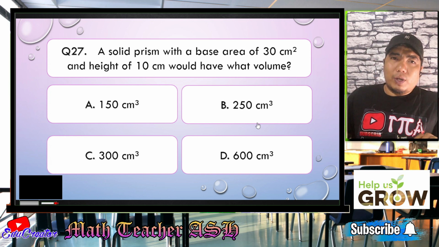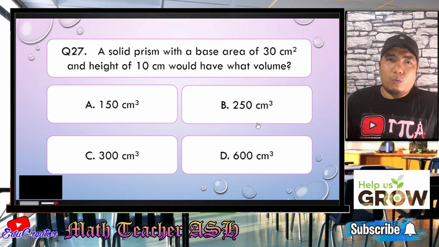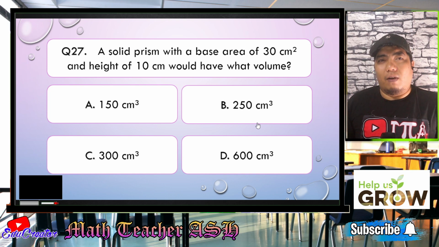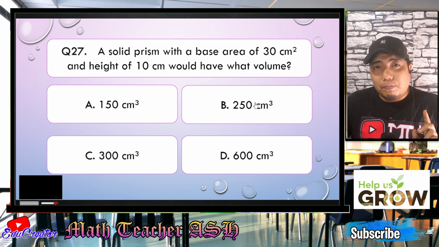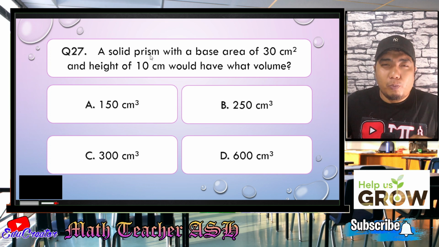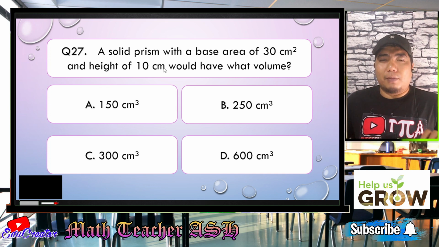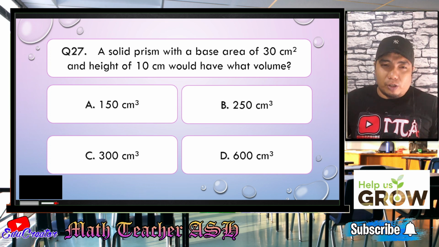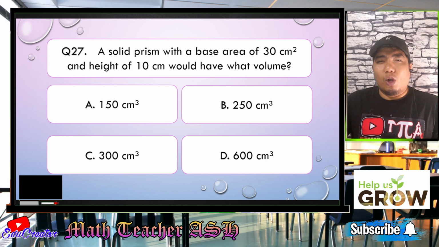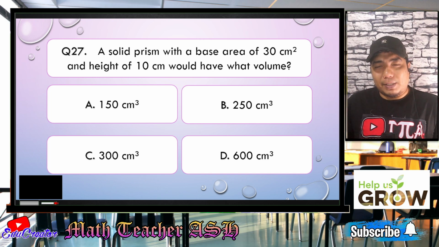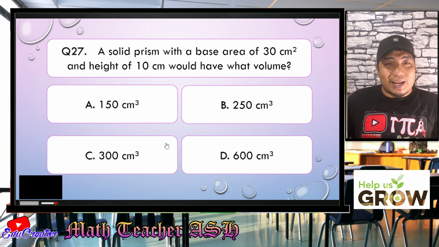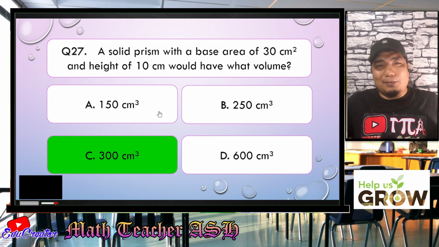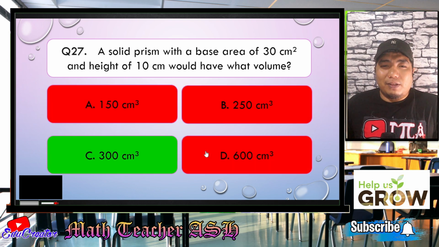Now, if you would ask me, can we consider the 1/3 here? Okay, the correct answer is no. Why? Because we are not talking about pyramid, we are talking about prism. So when we talk about prism, there is no 1/3 there. So you just use length times width times height, or you just get the base times the height. So the base times the height, that is 300. So therefore, the correct answer is C. All right. Easy, right? Very easy, my dear math learners.